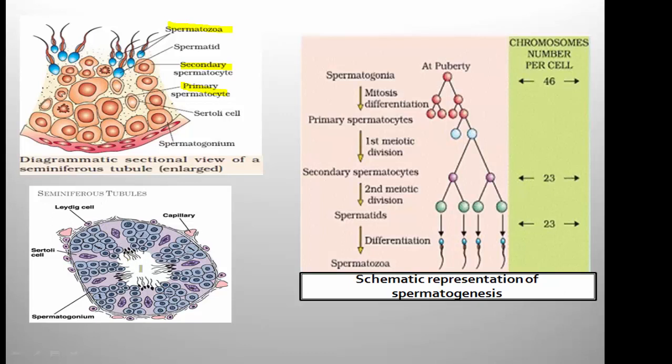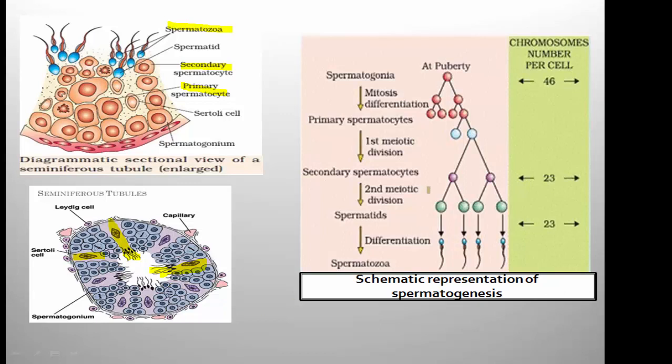Again, you need to practice this diagram because it is a 3-mark question, a very important question from the chapter. See here, you can see the attachment of the sperm head to the Sertoli cell. Here it is the Sertoli cell in the diagram. To this Sertoli cell, the sperm heads are embedded, and these sperm heads are taking nourishment from the Sertoli cell. Once they get the nourishment, they are released from the seminiferous tubule. The process is called spermiation.